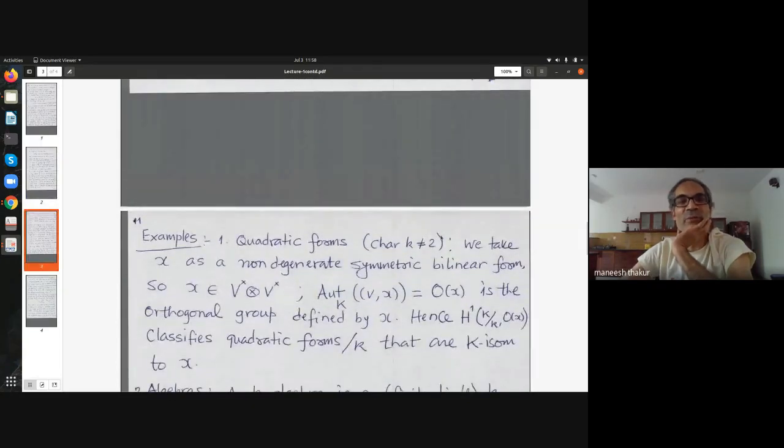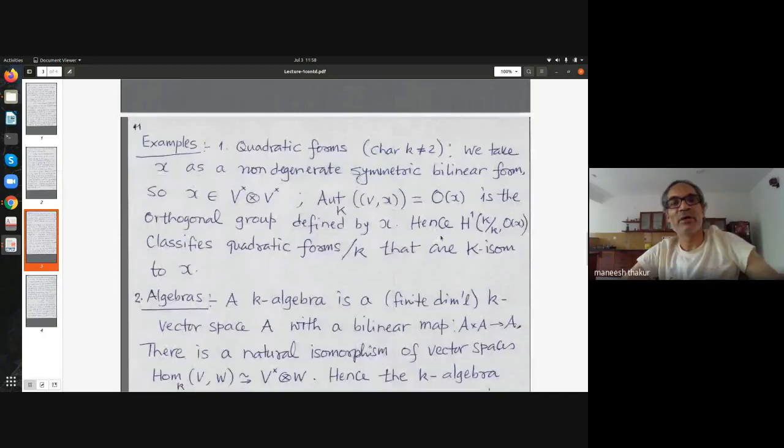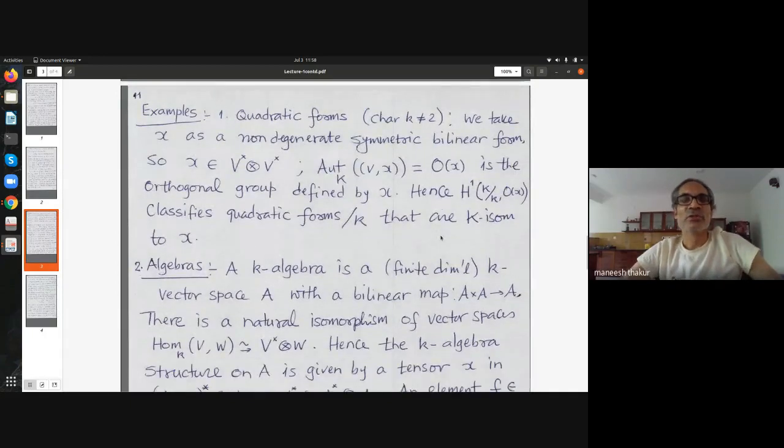Examples of the example I gave just now. So tensors are important. So quadratic forms can be fit in through that setup. If I have a non-degenerate symmetric bilinear form on a vector space, then it's an element of actually the symmetric square, but I'll just treat it right now. I should have actually included a last example also here itself. So I can think of X as a tensor V star tensor V star, so whatever type I wrote there, (0, 2) or whatever.